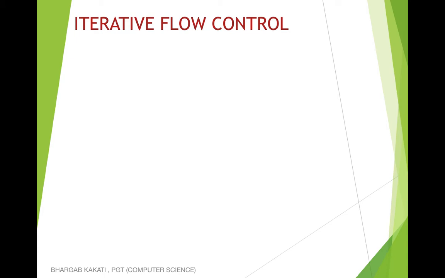Let's go to the last type of flow control mechanism, which is the iterative flow control. Now, what is the meaning of the word iteration? Iteration means repetition. So in the Python programming language, sometimes a situation occurs where the same type of things should be repeated again and again. If such a situation occurs, we take the help of iterative flow control in order to reduce the task for the programmer and also to minimize the lines of code in the Python code.